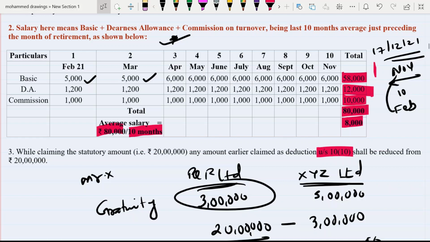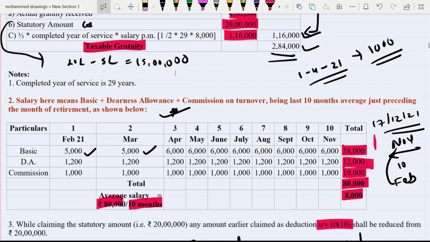And this is also important, how questions can be asked. Small MCQ points like statutory limit, how to calculate number of completed years of service, how to calculate average salary in case of a not covered employee, and what steps you have to keep in mind. Long questions can also come from this. Any 5 mark question can come, like how to calculate exemption of gratuity in case of a non-government employee not covered, or a non-government employee covered by the Payment of Gratuity Act. So this type of long question of 5 marks can come in the examination. It may come, it may not come.